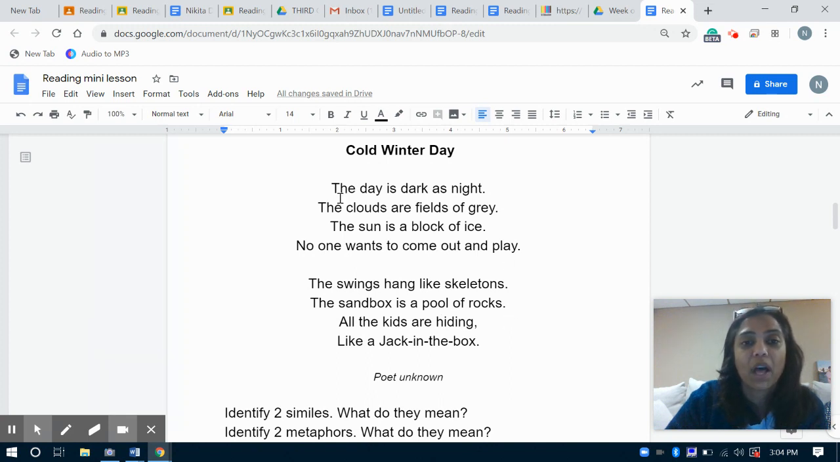So here we go. The cold winter day. The day is dark as night. The clouds are fields of gray. The sun is a block of ice. No one wants to come out and play. The swings hang like skeletons. The sandbox is a pool of rocks. All the kids are hiding like a jack in the box.